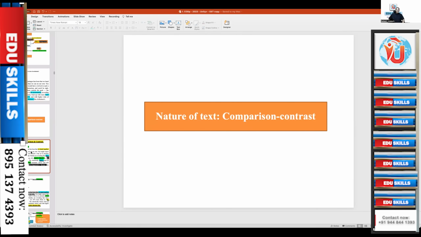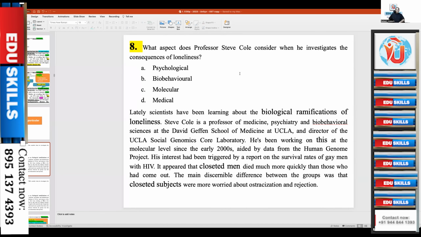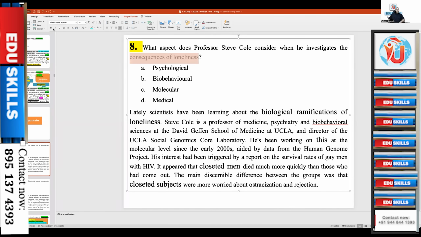Now, comparison and contrast. What aspect does Professor Cole consider when he investigates the consequences of loneliness? So the hedging word is consequence of loneliness. These are not purposely selected. I randomly selected some paragraphs, because I did not have time to get deeper into it. Now, consequence of loneliness: psychological, bio-behavioral, molecular, medical.